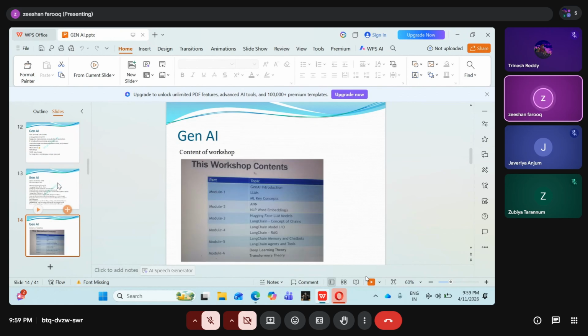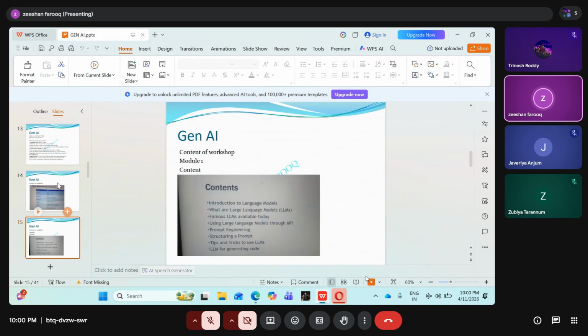Now, in this workshop, we will completely see module 1 about Gen AI introduction, how LLMs are getting created, some machine learning concepts, ANN, NLP concepts, how the face is getting recognized, what the models are, what RAG is, what LangChain memory is, what chatbots are and how they are created, and how the deep learning theory concepts get transformed. We'll see one by one practically. In module number 1, we'll see practically what a large language model is.